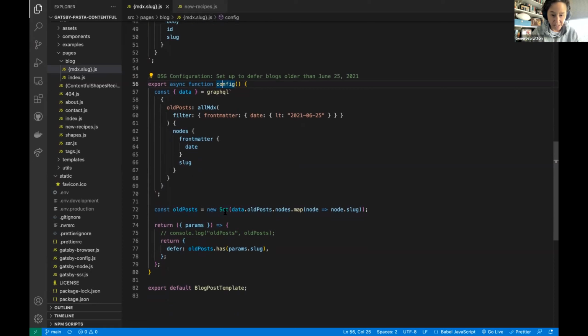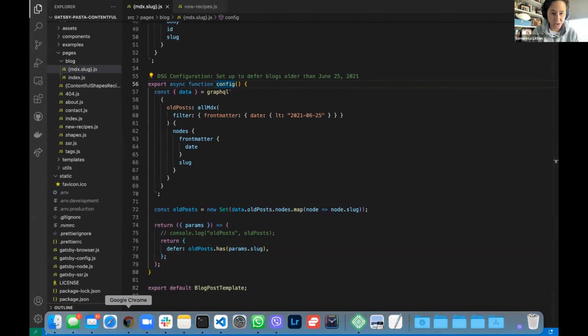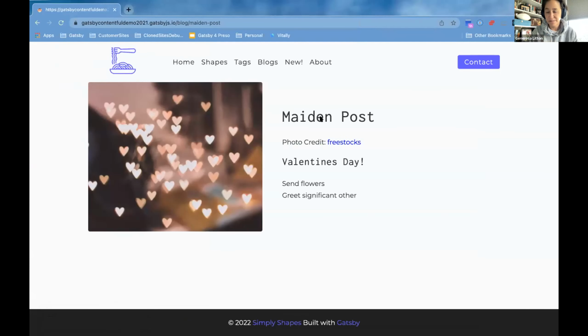And I'm telling Gatsby to defer all of those posts that have a date of June 25 and earlier. So this is the code behind it, and you saw the demo of how it renders. So those are the two new rendering modes. I'll give the screen back to you, Alan.